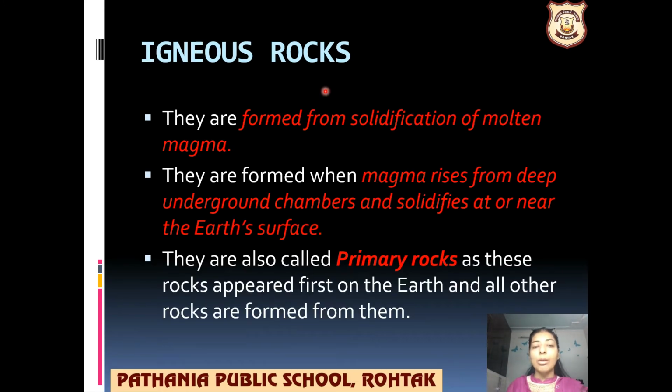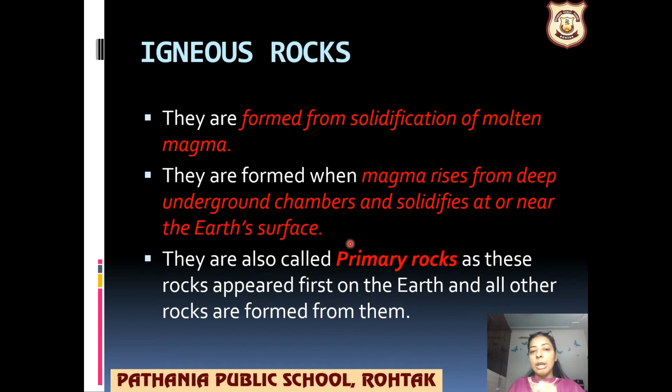Igneous rocks are formed from the solidification of molten magma. We have just read in the last session that very deep below the earth we have magma, molten magma. When this molten magma comes out and cools down, then it creates the igneous rocks. How will it come outside? It will come with the help of volcanic eruptions. They are formed when the magma rises from deep underground chambers and solidifies at or near the earth surface.